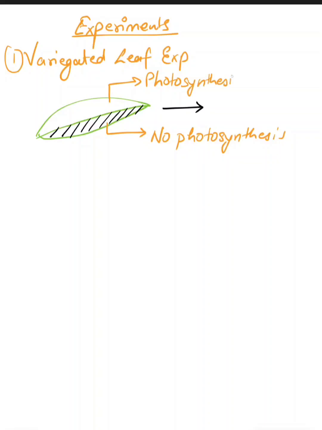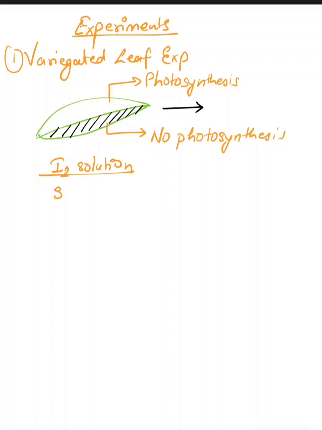So, what were the proofs of photosynthesis? When we checked for starch production and storage, how was the starch storage checked? The iodine solution test was done. This part of the leaf was dipped in an iodine solution.